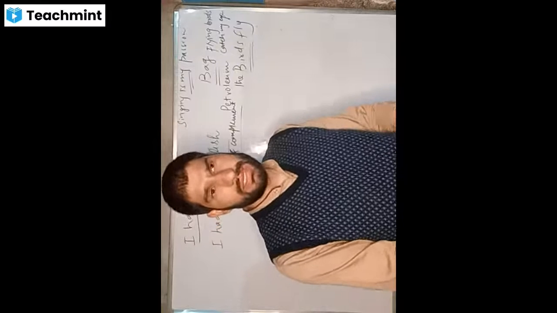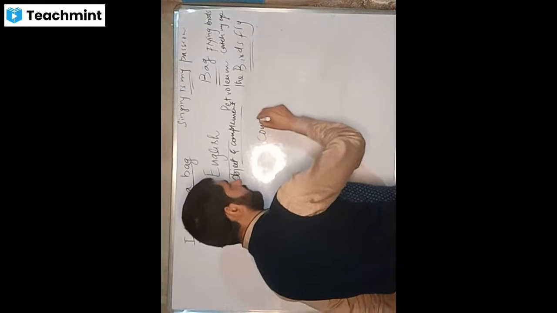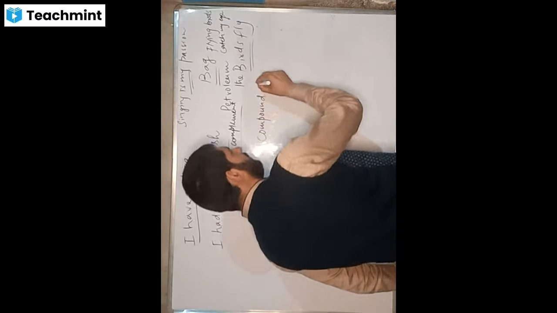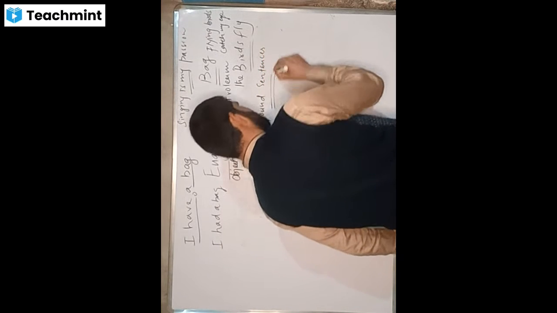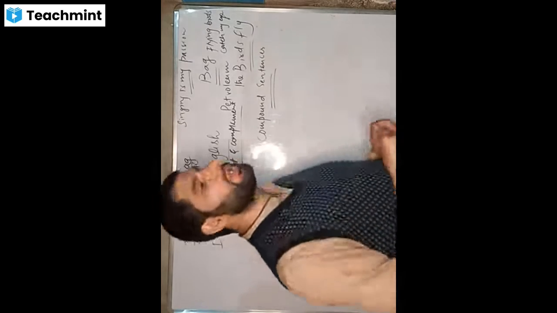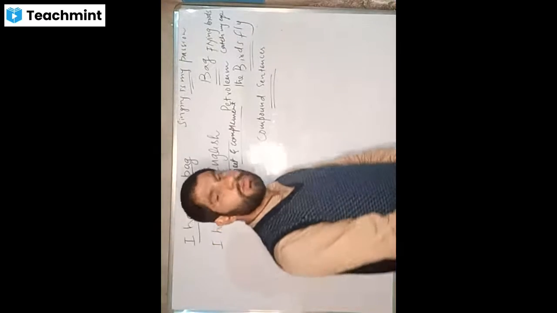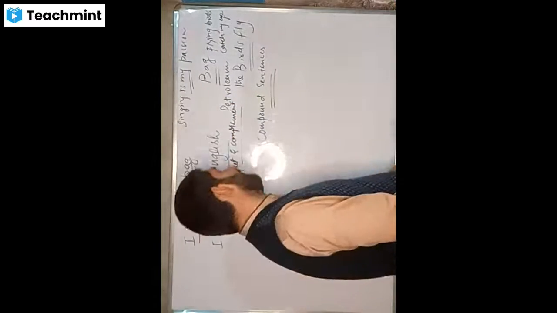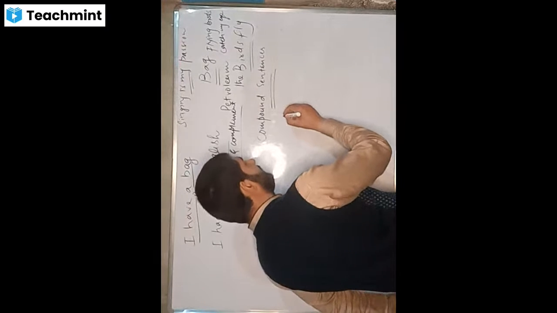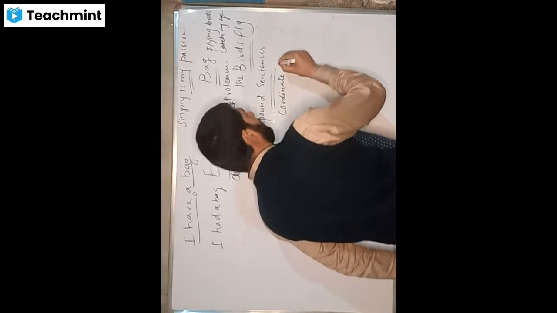Then we come to compound sentences. Compound sentences are sentences where we have more than one clause, but all the clauses are independent, and they are joined by coordinate conjunctions.